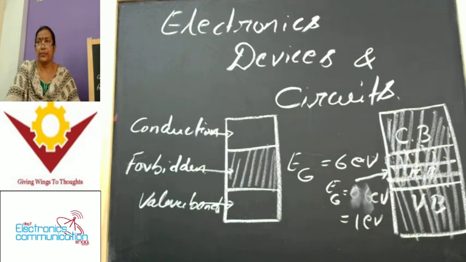Okay, let us see, pure form is intrinsic, and what's meant by extrinsic? That means extrinsic semiconductors, the impure form of semiconductor, we will call extrinsic semiconductors. You may get a doubt here as first learners of these electronic devices. Pure form of semiconductor is intrinsic, impure form of semiconductor is extrinsic semiconductor materials.